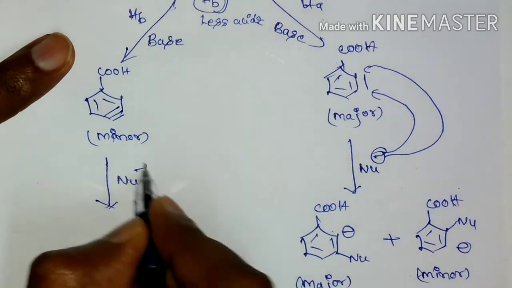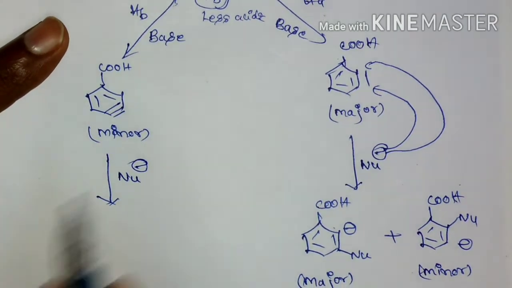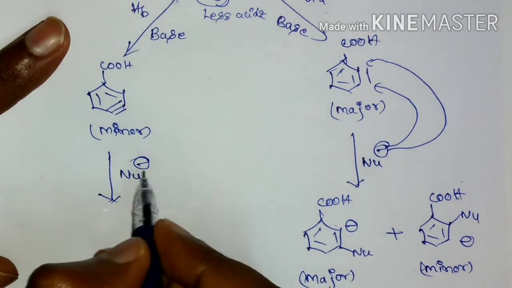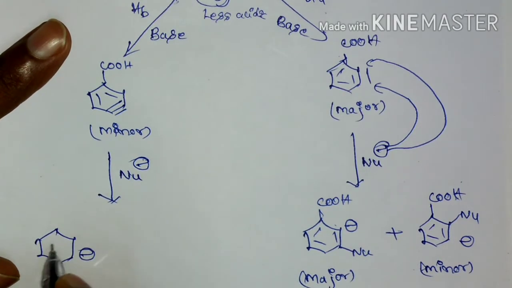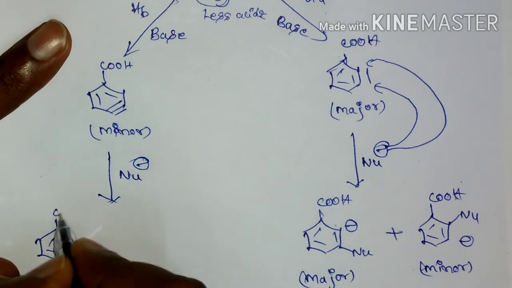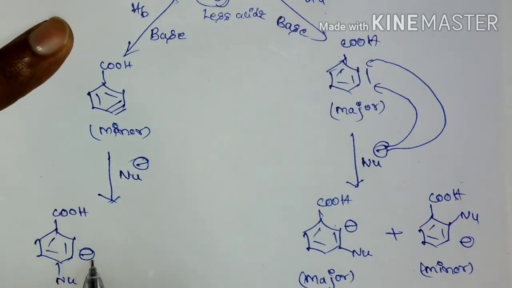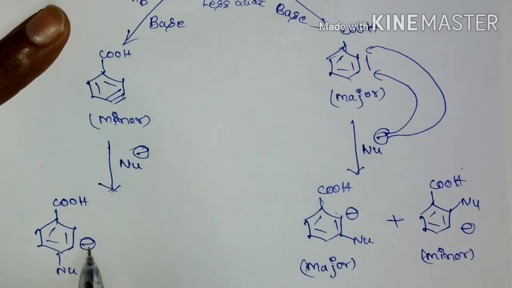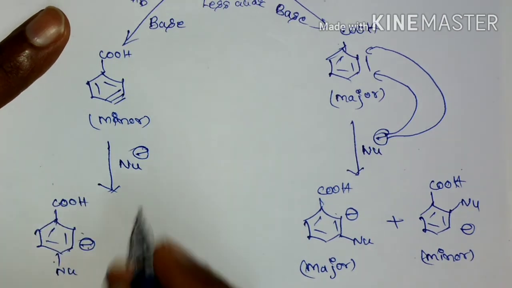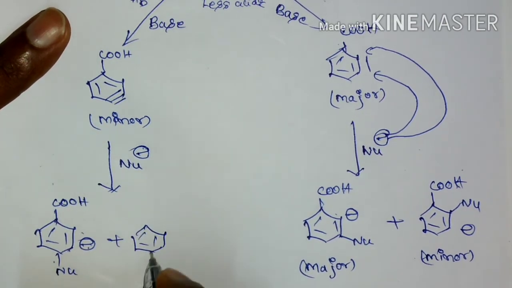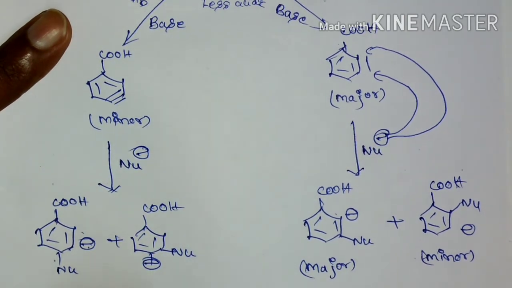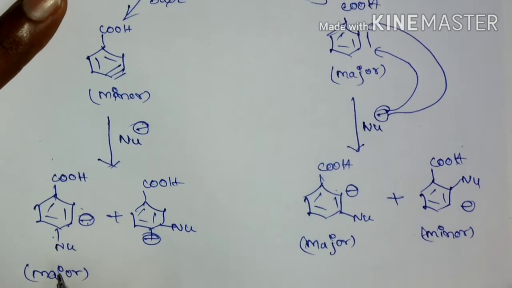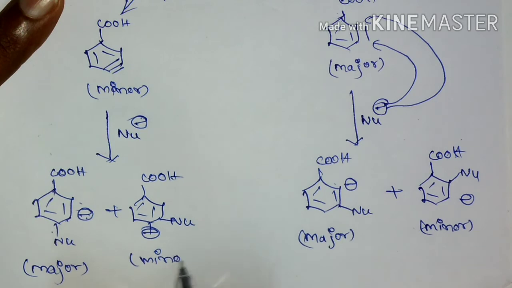So now we will see with the minor benzyne. Here also there are two possibilities, but here the major will be this one, with the negative charge placed on the meta position, because compared to para, this meta position is nearer to this electron withdrawing group. So this is the major product and this is the minor product.